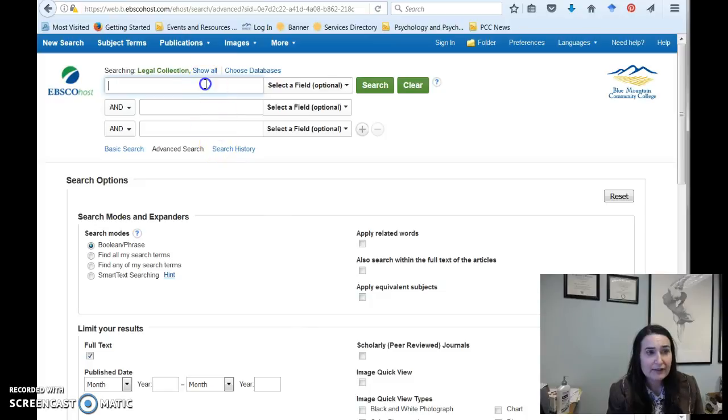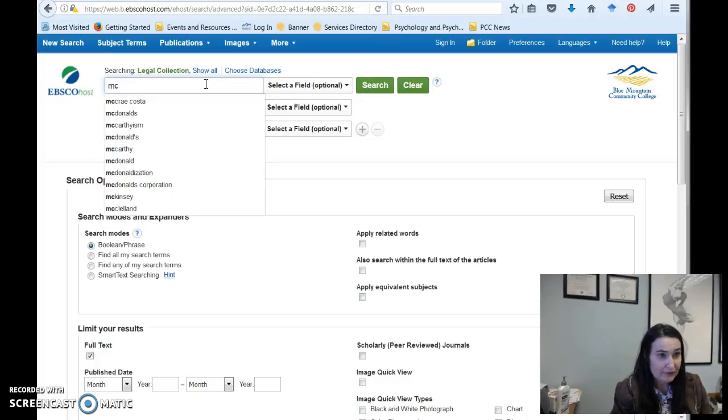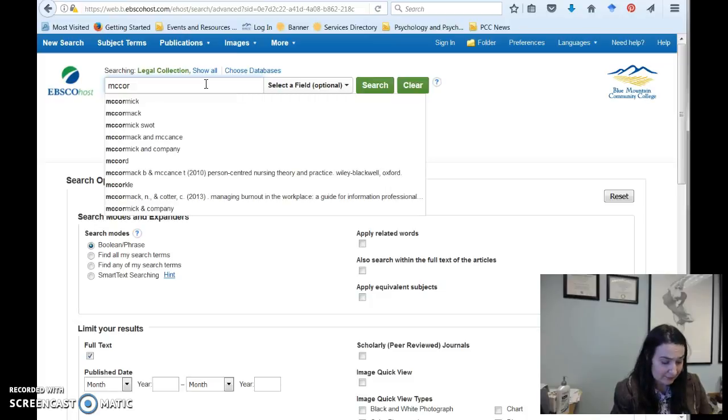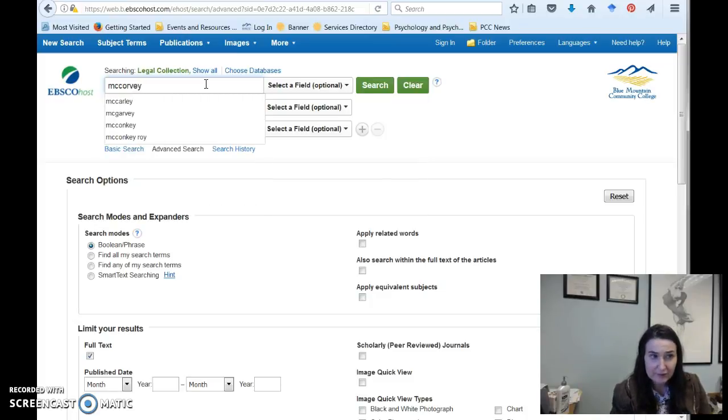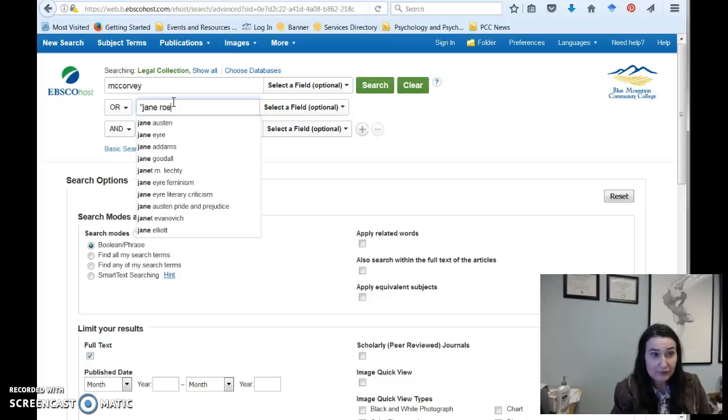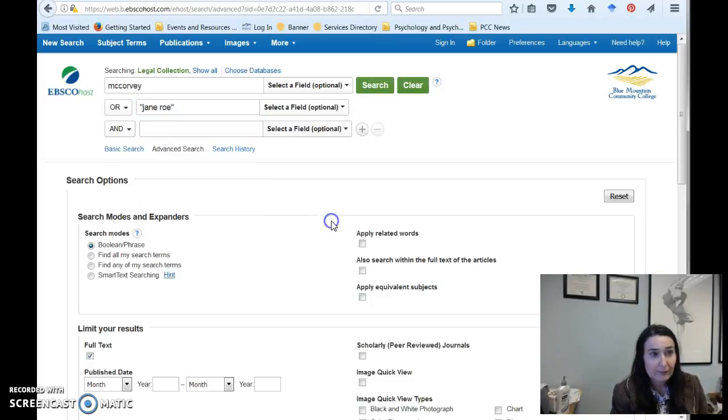And this is where we can start working with our search terms. I tend to like to start broadly. So, just typing in McCorvey, again, that name seems not too common, so I've been kind of okay with that search. One thing we can do right away is we can do OR, and I'm going to add quotes, very important quotes, Jane Roe. And this will search for both anything about Norma McCorvey or Jane Roe all at one time. I don't have to do two searches. I can do it once, and that will get me to the information on this individual.